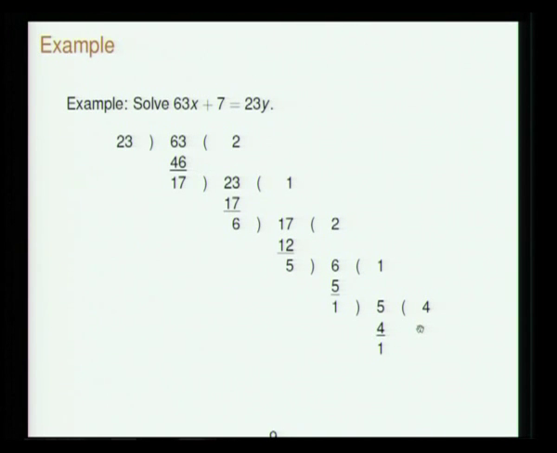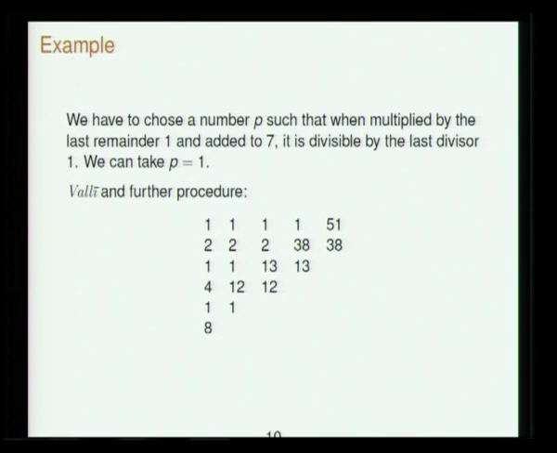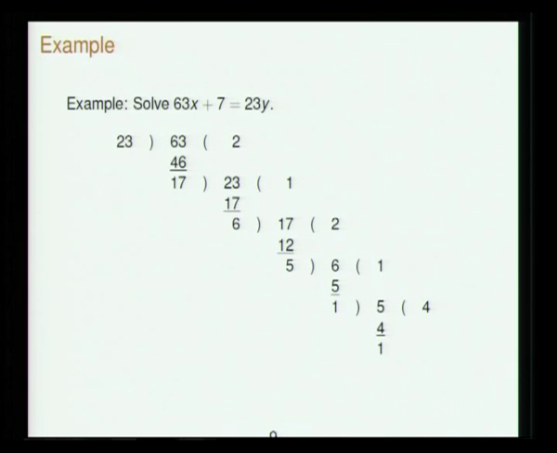Then R5 is 1 here. R5 is 1 and R4 is 1. So then we have to choose a number p. You had got 1, 2, 1, 4, because the first quotient 2 you have to leave, all the other quotients you have to take. 1, 2, 1, 4 you have got.